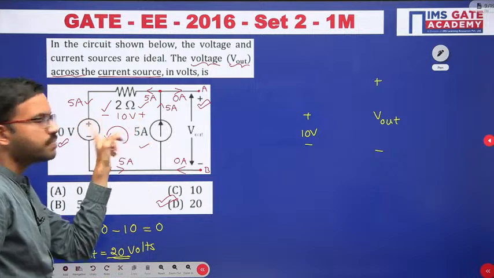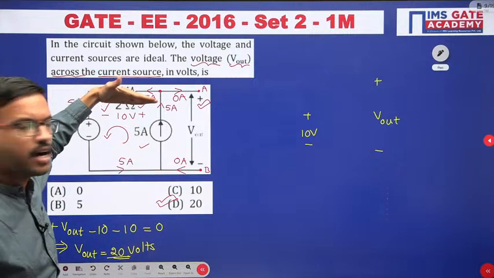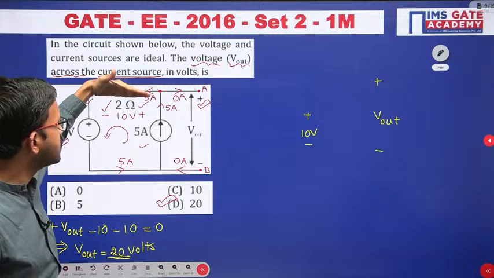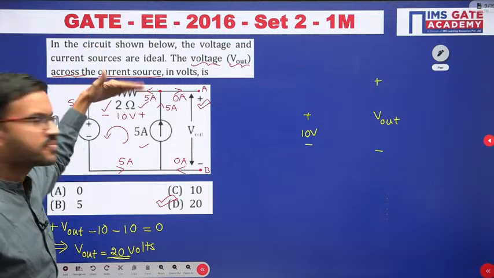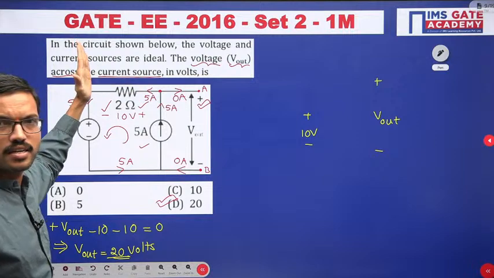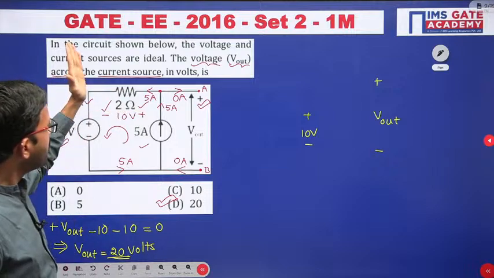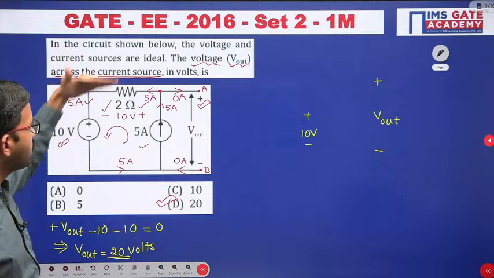Now whatever this 10 volt horizontal resistor you are having, just keep this horizontal resistor vertical. When you keep it vertical like this, then you will be getting just like this, plus minus 10 volt.